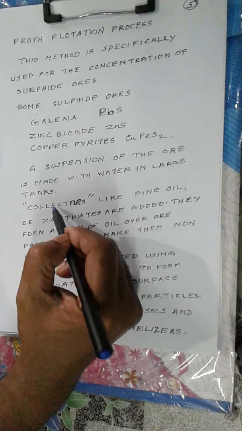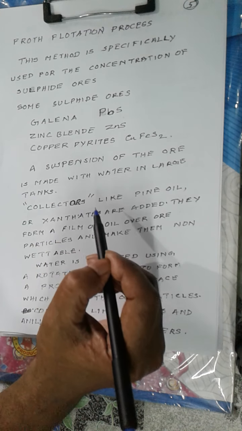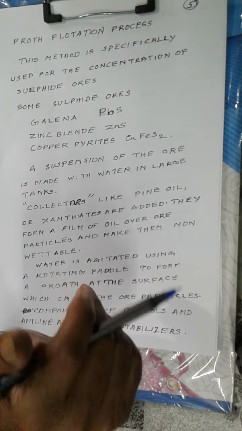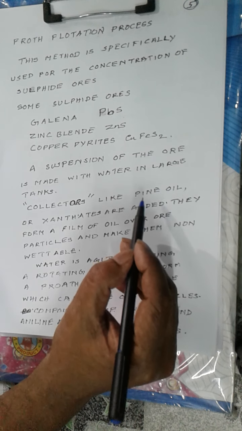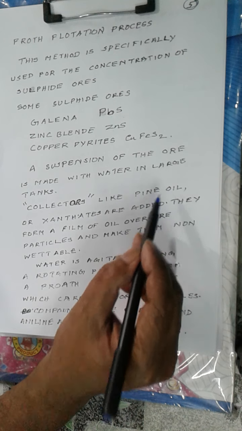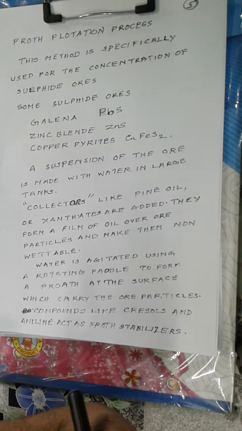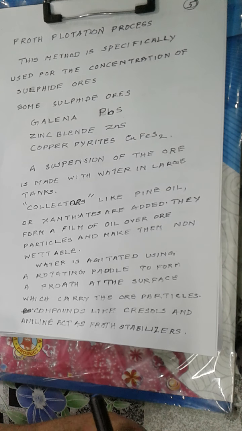Now a set of compounds called collectors are added to the water in the tank, and one example for a collector is pine oil. Now this collector will preferentially wet the ore particles. So the collector will form a thin film over the ore particles. So they are made non-wettable by water.